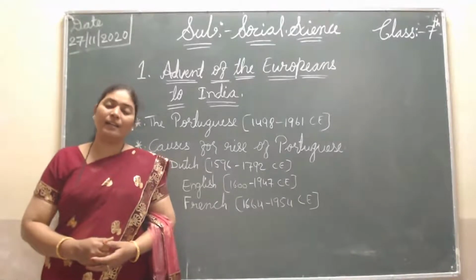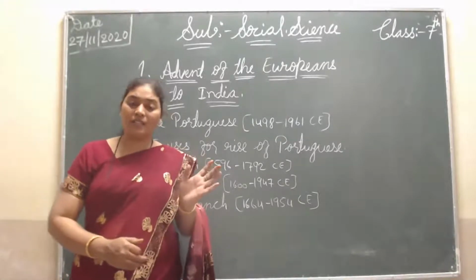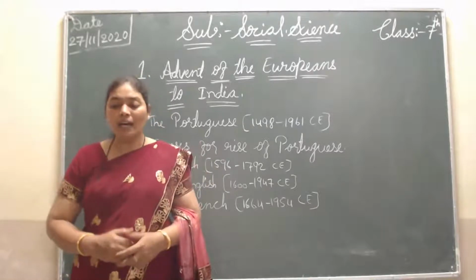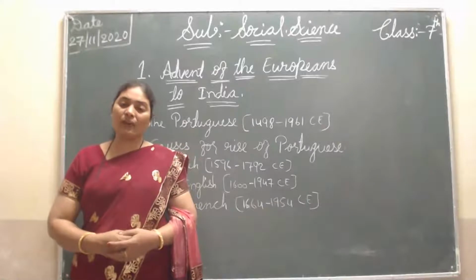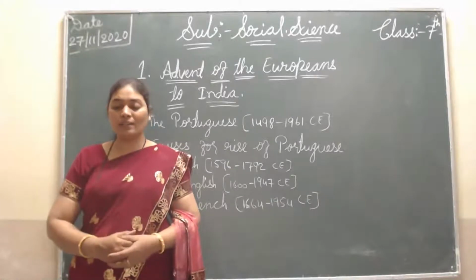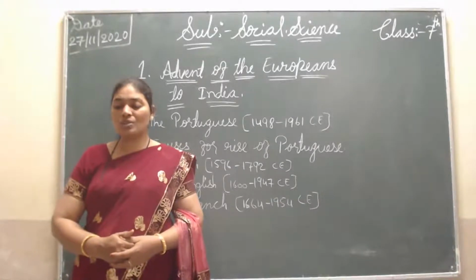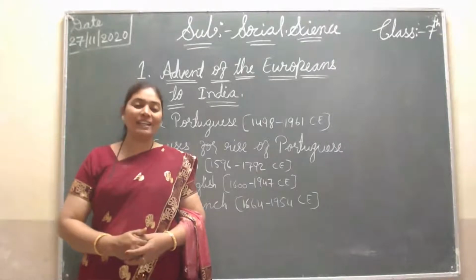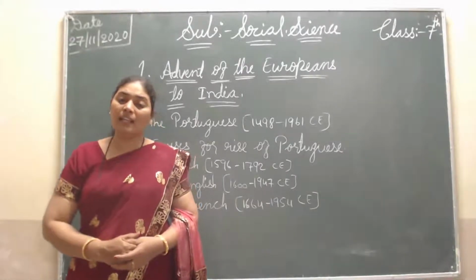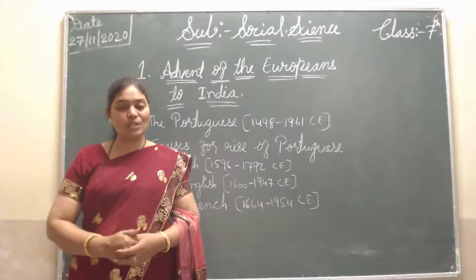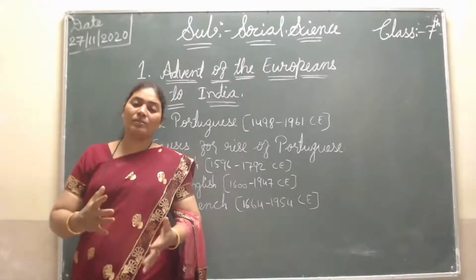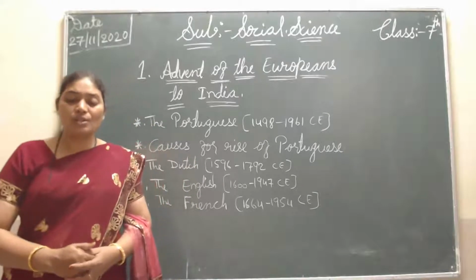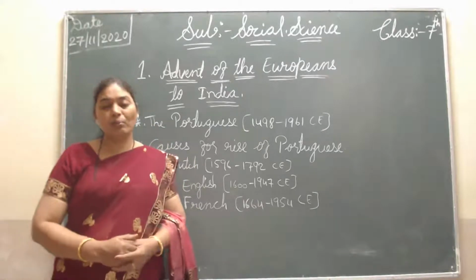Then the French Navy was not superior to the English Navy. The English Navy was very strong, but the French were not that strong.